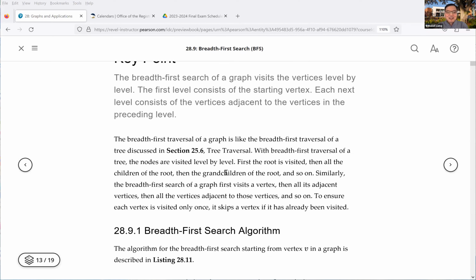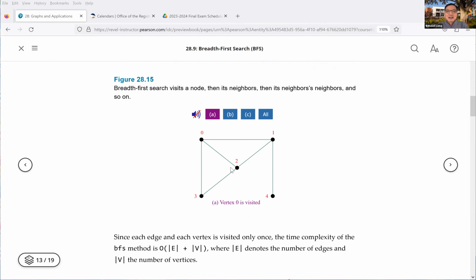All right, so let's see how we do this breadth first search. First, let's look at the diagram here. This is the graph, and we're going to start from any vertex. Let's pick 0. Here's 0, and now all the neighbors, not in any particular order, so this is 1, 2, 3, just for convenience. And then the last one is 4, the neighbors of neighbors. So it goes level by level, and the result is a tree. This is called a breadth first search tree.